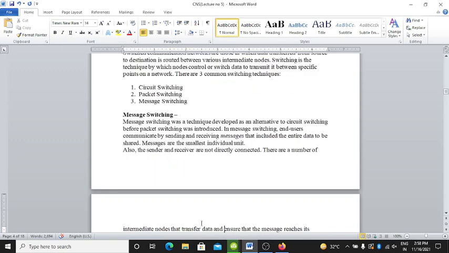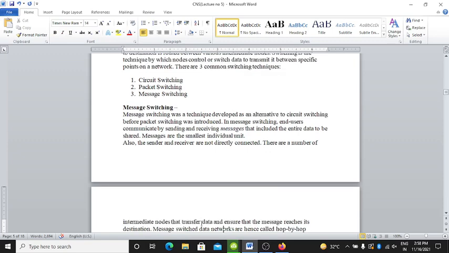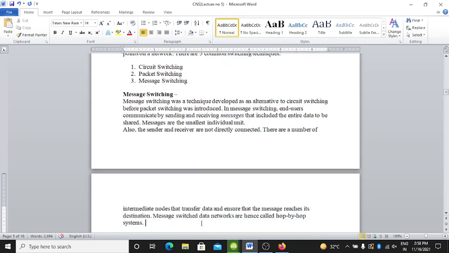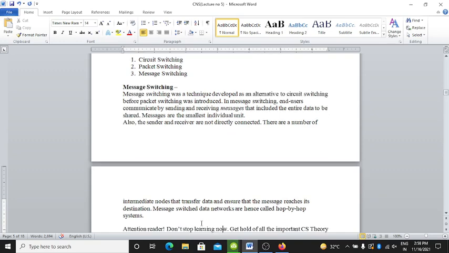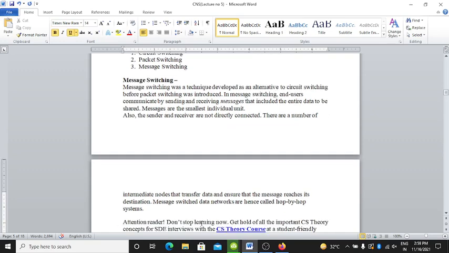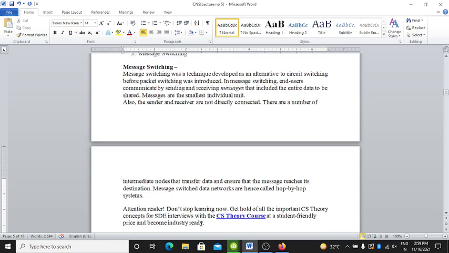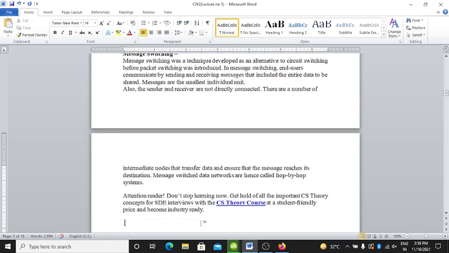Message switching was a technique developed as an alternative to circuit switching before packet switching was introduced. In message switching, end users communicate by sending and receiving messages that include the entire data. Messages are the smallest individual unit, right?